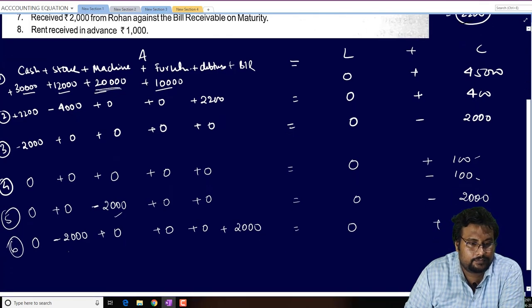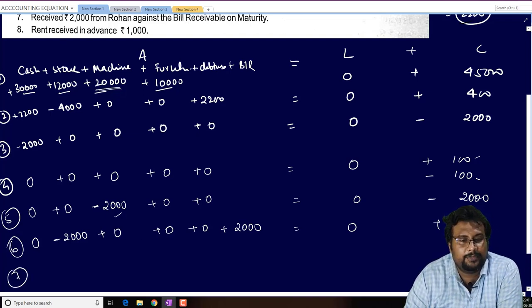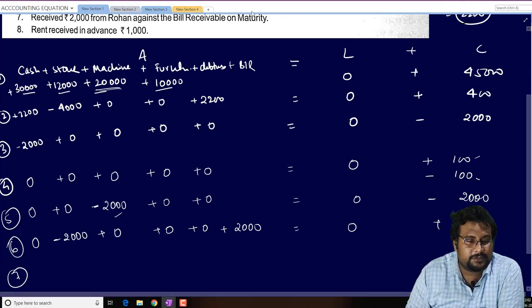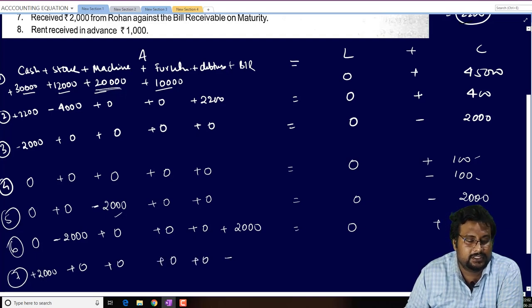7th one. Received 2000 from Rohan against the bill receivable on maturity. So what is coming in the business beta? Cash. So in cash column 2000 plus. In stock it will be 0. In machine it will be 0. In furniture it will be 0. In debtors it will be 0. And deduct 2000 rupees from bills receivable.